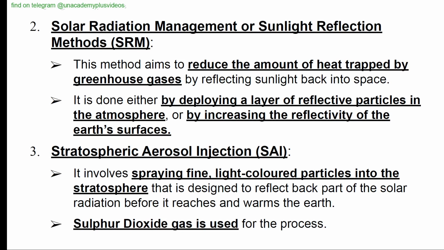Stratospheric aerosol injection, that is SAI. It involves spraying fine light-colored particles into the stratosphere, designed to reflect back part of the solar radiation before it reaches and warms the Earth. So before any solar radiation reaches the Earth, a few particles are sprayed in the stratosphere that will reflect the solar radiation. That is called stratospheric aerosol injection. Sulfur dioxide gas is used for the process. This is very important. A direct question could come from here.